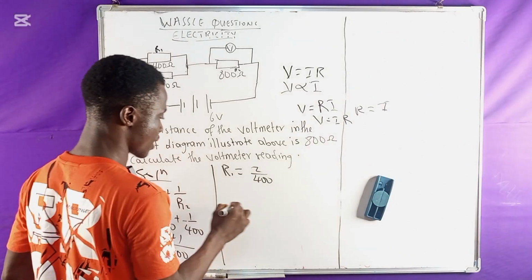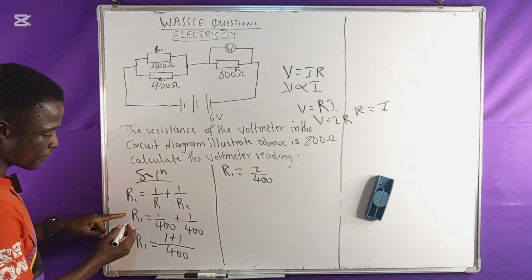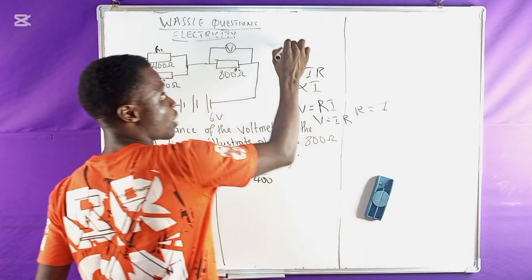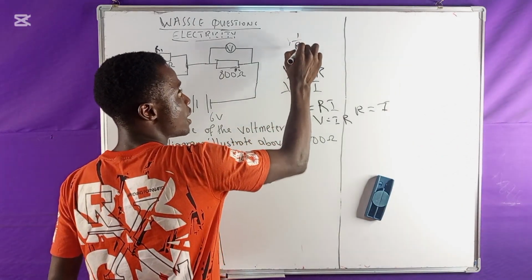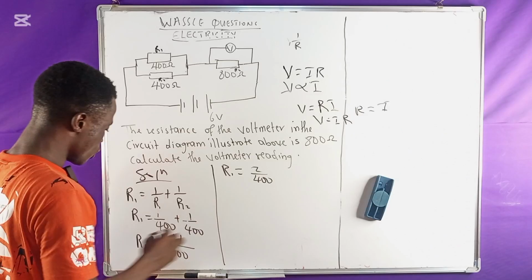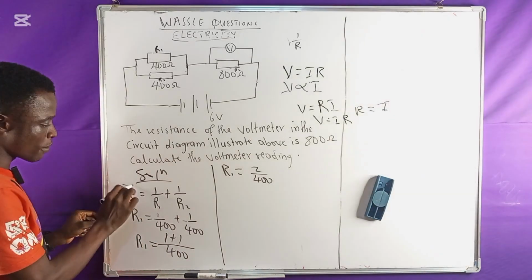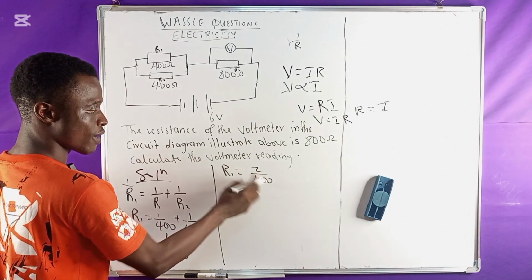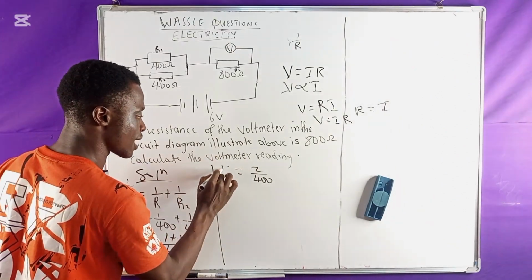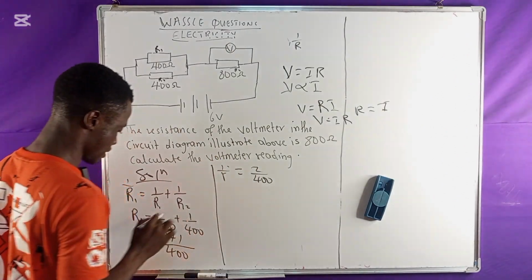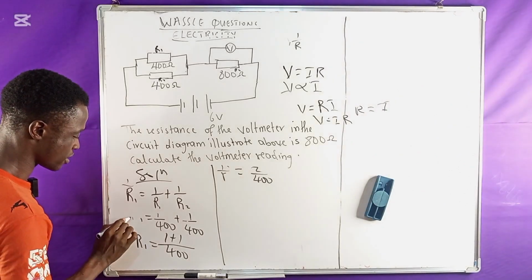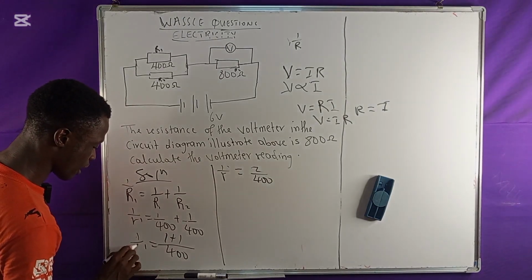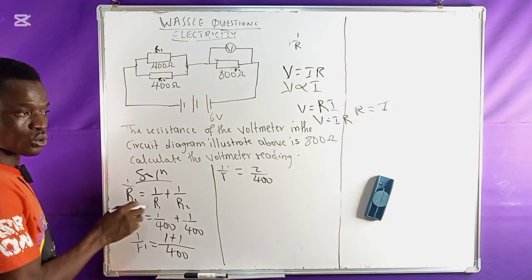Now in this case, what we have here, because the formula says you are going to use the inverse, that means 1 all over R is what we have. So in that case, this particular formula I want to have is 1 all over R, right? So since I have this all over this, it's the same thing that I have 1 all over R here, as in the formula. Let me just replace this. That means I have 1 all over R like this, right? So this is what I have.